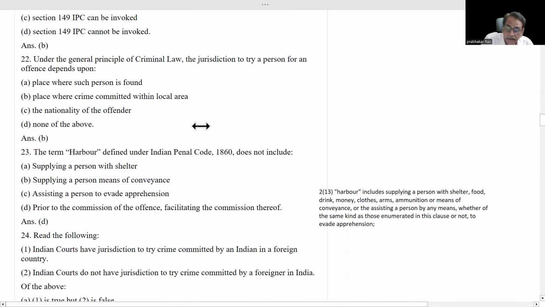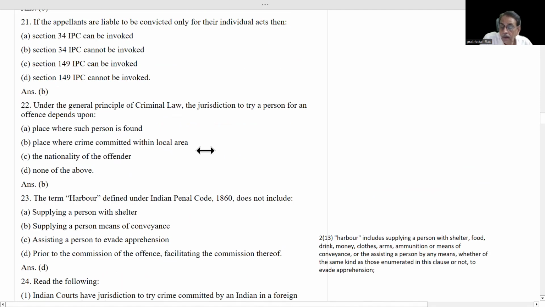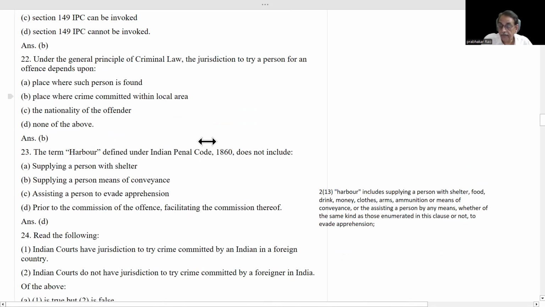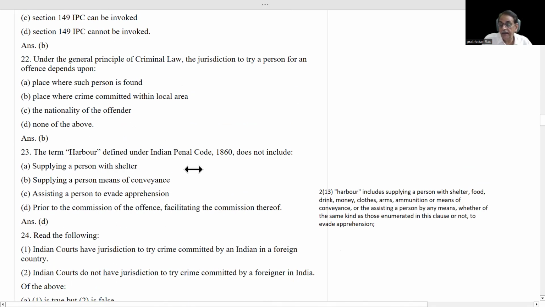There are exceptions. For example, the Gujarat riot cases in 2002 have been tried in Bombay. There was a transfer petition before the Honorable Supreme Court of India. The Honorable Supreme Court transferred those cases from Gujarat jurisdiction to Maharashtra jurisdiction. But those are exceptions. You have to remember this general principle, place where crime committed within the local area.